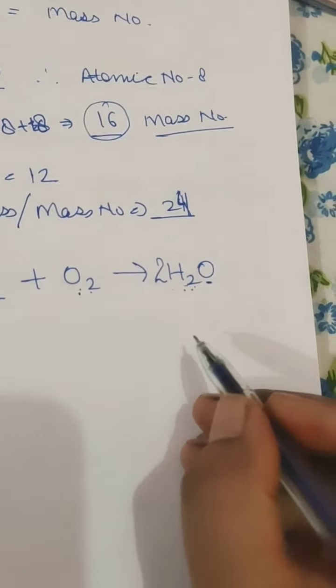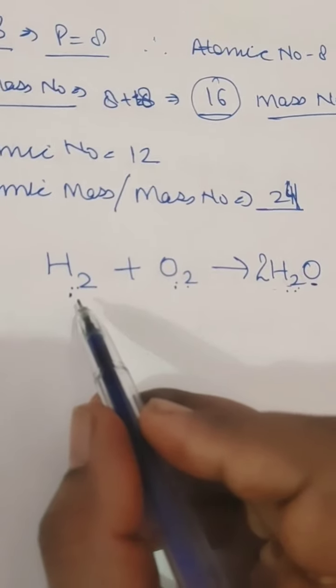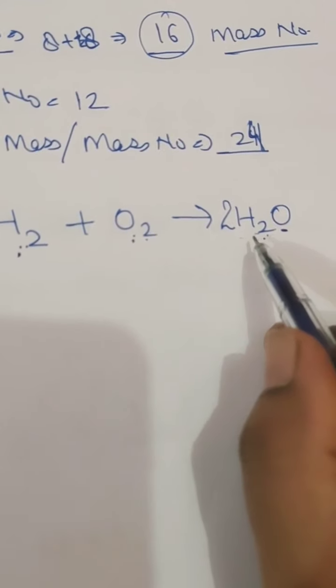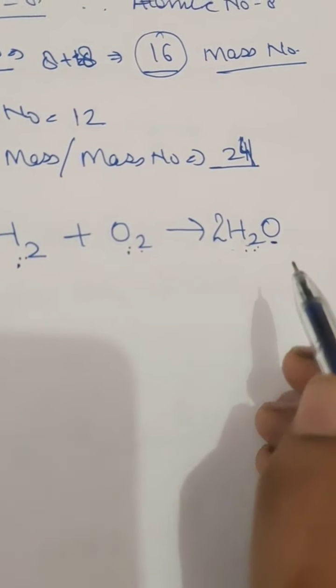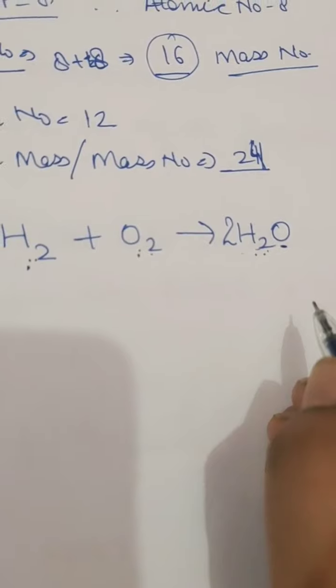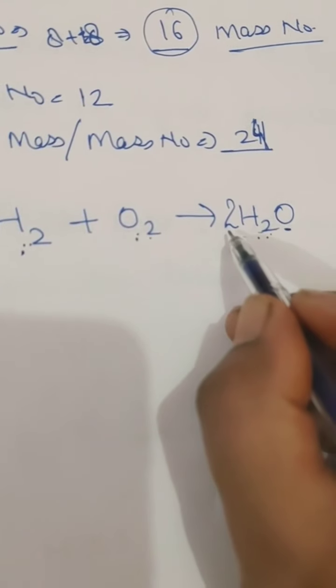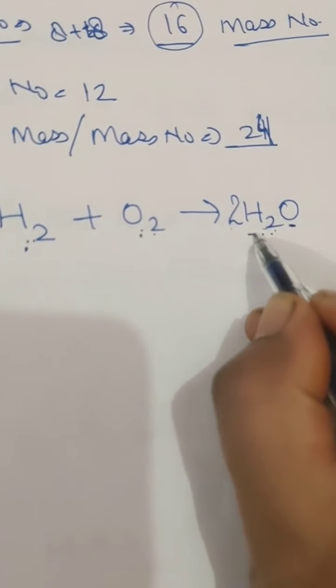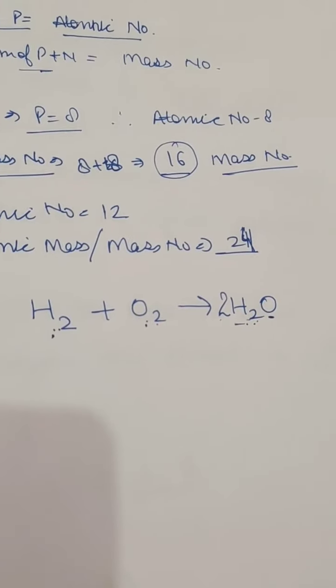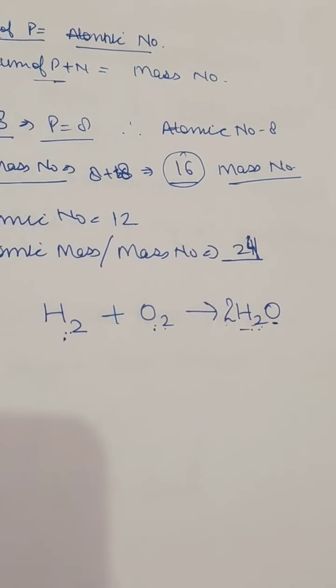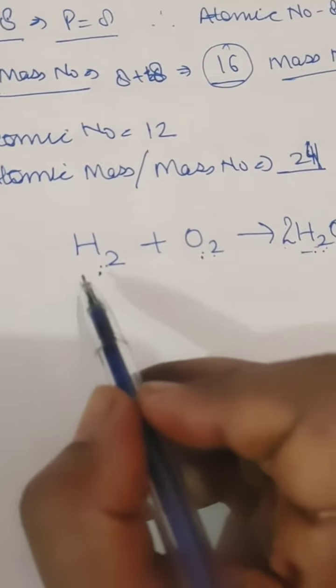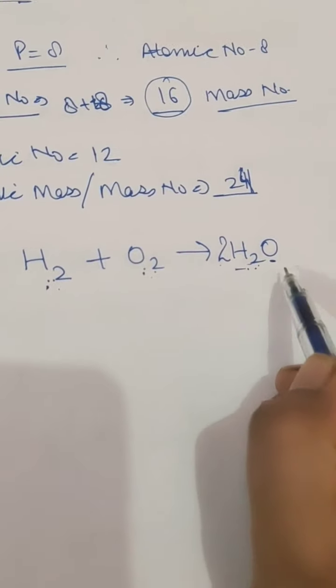So water is a compound which is formed by the combination of hydrogen and oxygen, but we cannot change the formula because it has a fixed formula, that is H2O. So by putting 2 here, we are telling that it is 2 times water. It is 2 molecules of water. Okay, so here H2 plus O2 gives 2H2O.